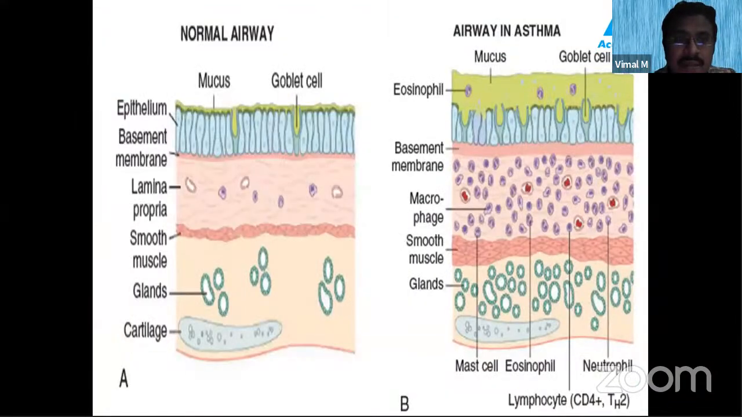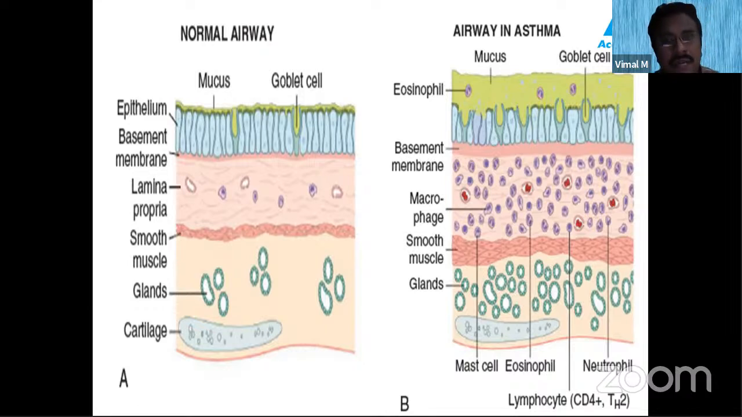So what happens in the normal airway? It is mainly the mucus glands that will be there, and in asthma, the mucus gland thickness will be more, and you will get a greater amount of mucus. Inflammatory cells rich in neutrophils and eosinophils will be there, and glandular hypertrophy and hyperplasia both occur in asthma.